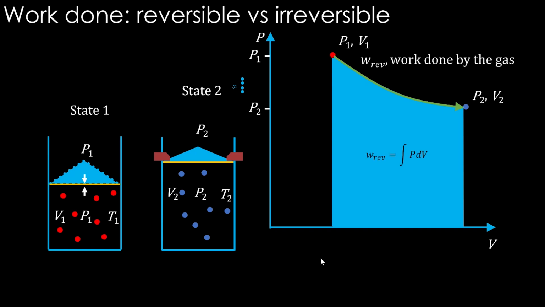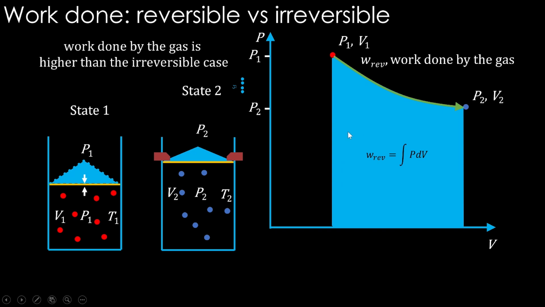And this area under the curve can be calculated by integration of P dV, using nothing but the equation of this curve. We know that by rearranging, P equals nRT by V, that is the equation of this line. We can take that and integrate it with respect to V, so we get the W reversible. You can see this is quite high, isn't it?